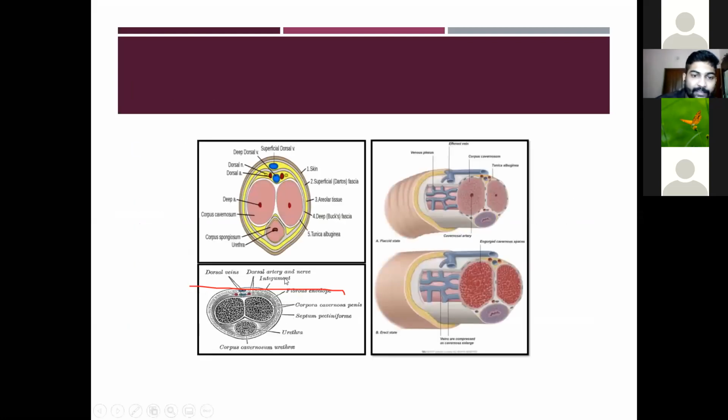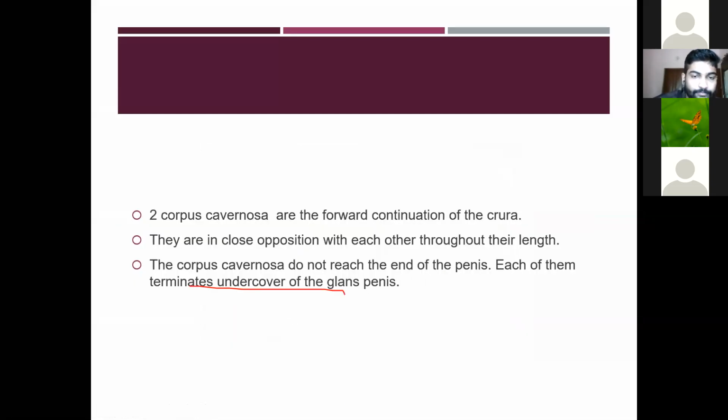Okay, so in this picture you can see the tunica albuginea. It covers both corpora cavernosa and it forms a median septum in between. Okay, so you can see here a corpus cavernosum on both sides, then the corpus spongiosum in the middle. Okay, one corpus spongiosum. Then the corpus cavernosa. Okay, so the penis has two corpus cavernosa, and each is a continuation of the crura.